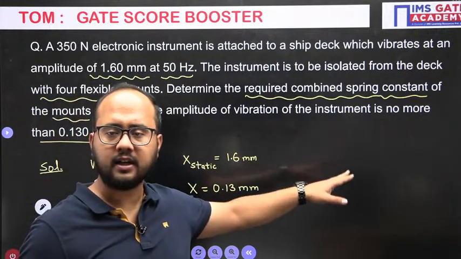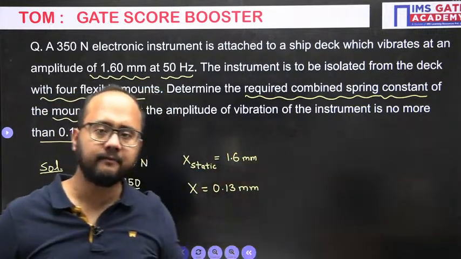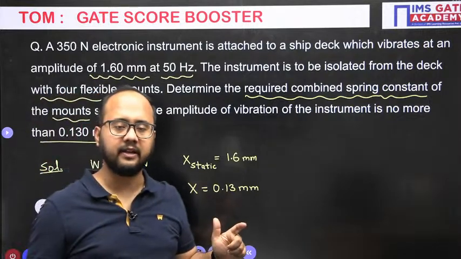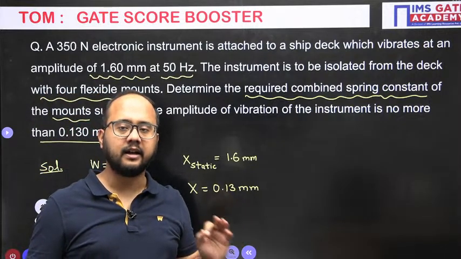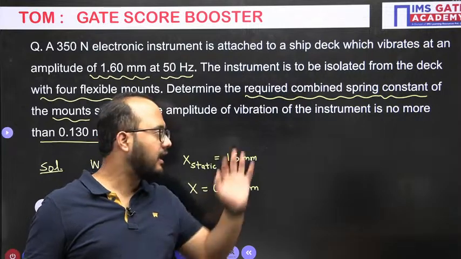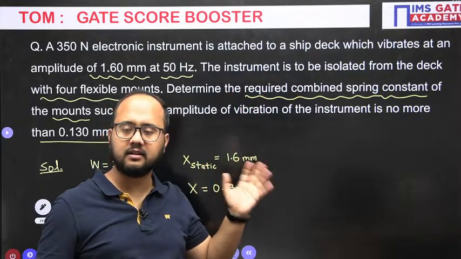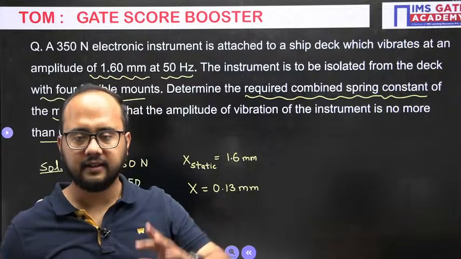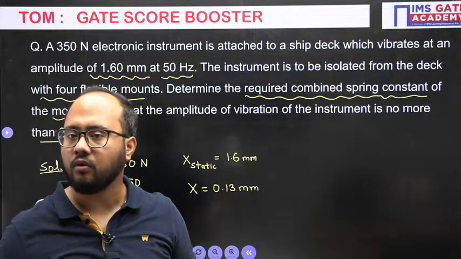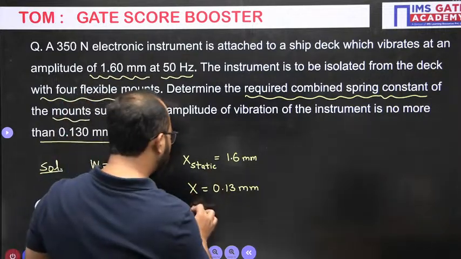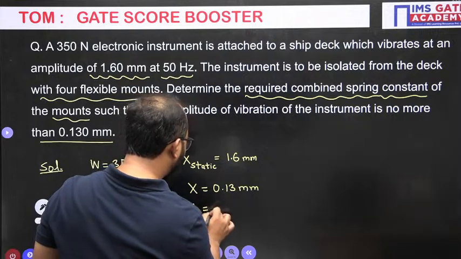Is there anywhere in the question where they have mentioned damping? Just read the question again, everyone. Read it again and tell me if any line is telling about damping. Whether they have mentioned anything about damping? No. So damping is not mentioned. Damping factor is 0.